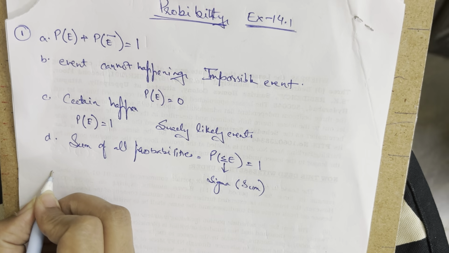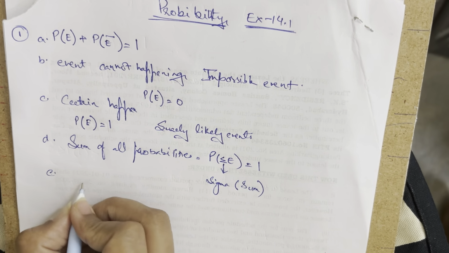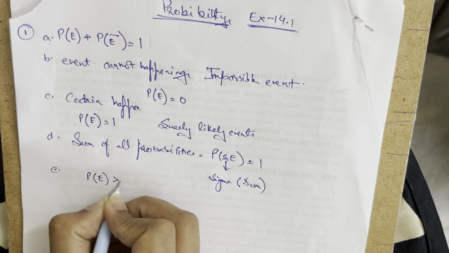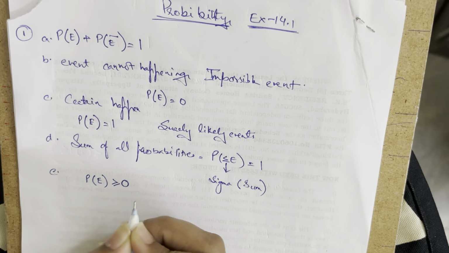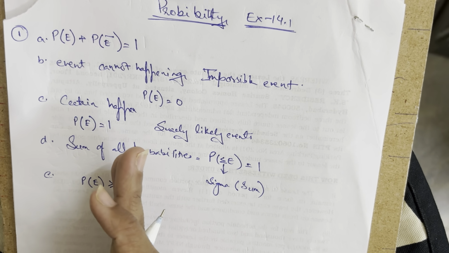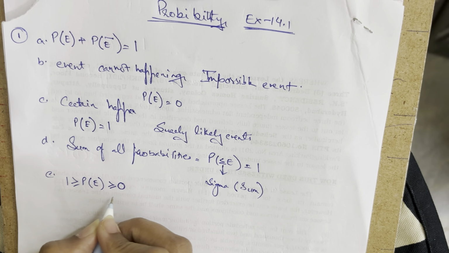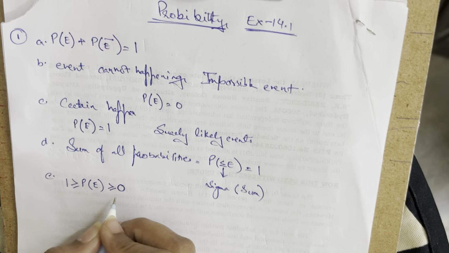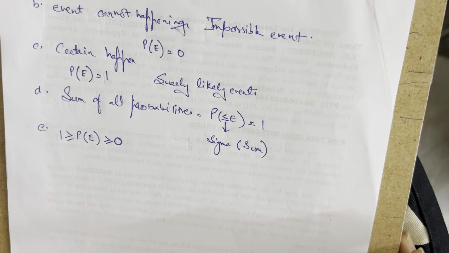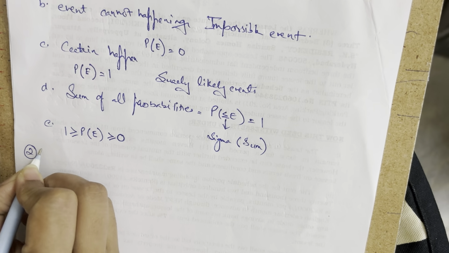The last one given is: the probability of an event is greater than or equal to 0. The minimum it can be is 0, and the maximum it can be is 1. So the probabilities are going to be between 0 and 1, nothing beyond 1 and nothing less than 0. We never have negative probabilities. Okay, moving to the next question.